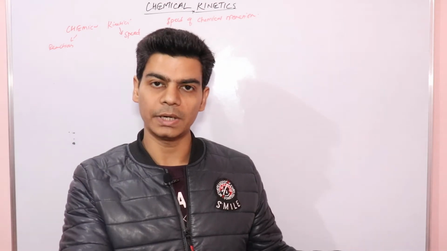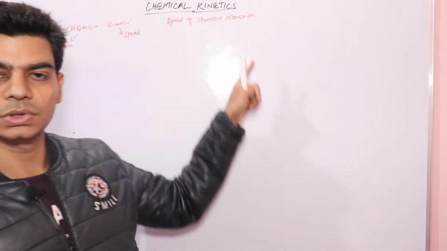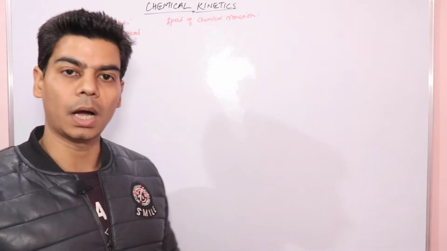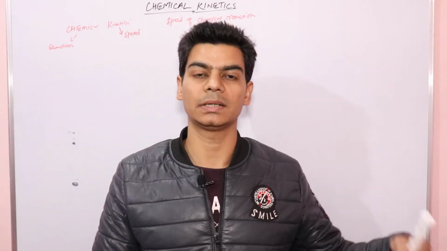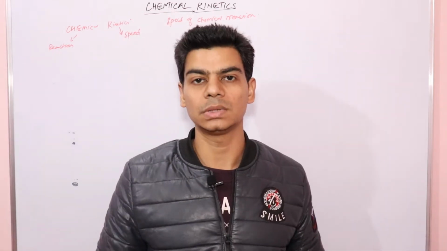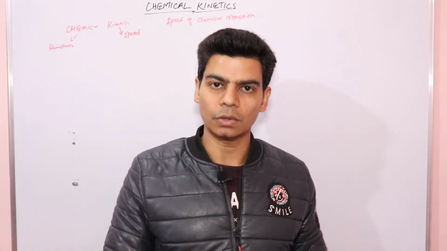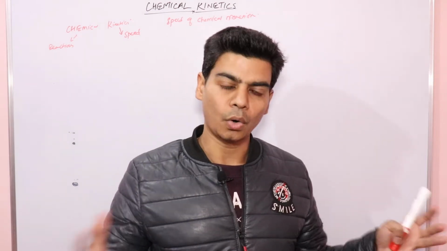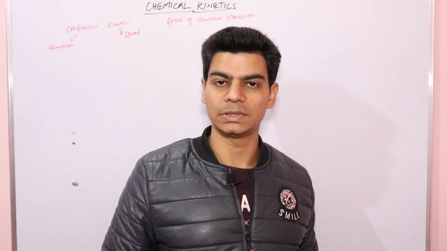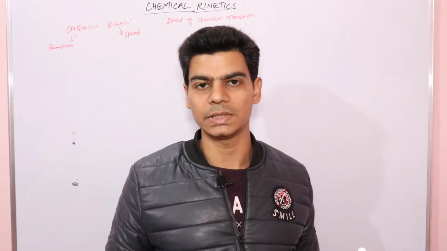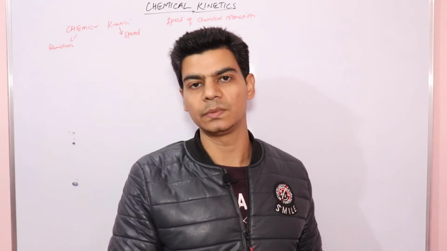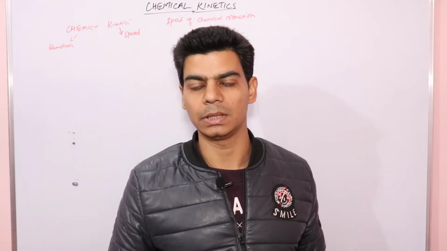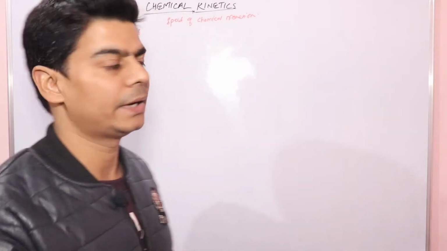We concentrate on the speed of those reactions, how fast those reactions are taking place, or how can we make those reactions occur at a high speed, or how can we lower down the speed of those reactions, right? In short, the factors that affect the speed of chemical reactions, all these we study under a branch of chemistry known as chemical kinetics. So in short, the branch of chemistry that deals with the speed of chemical reactions and the factors that can alter the speed of chemical reactions is your chemical kinetics, right?